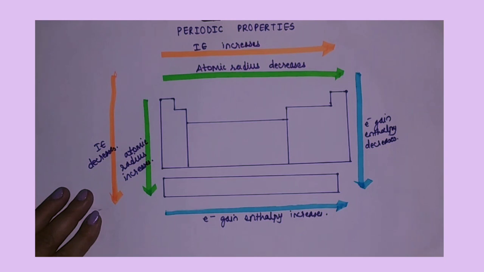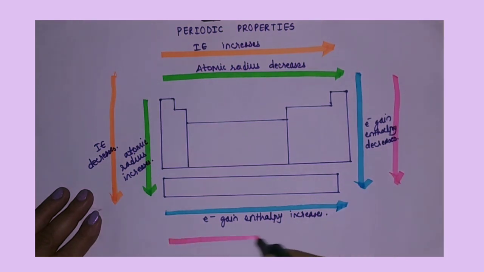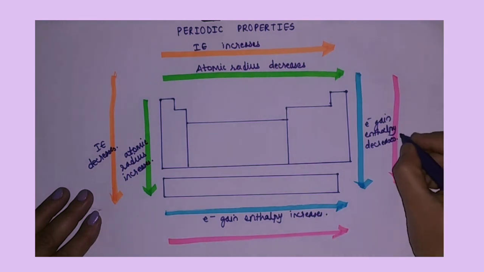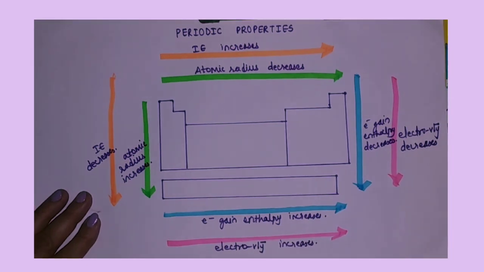Then the next periodic property is electronegativity. Students, as we move from top to bottom in a periodic table, electronegativity decreases, and as we move from left to right in a periodic table, electronegativity increases. So electronegativity decreases as we move from top to bottom, and electronegativity increases as we move from left to right of the periodic table.